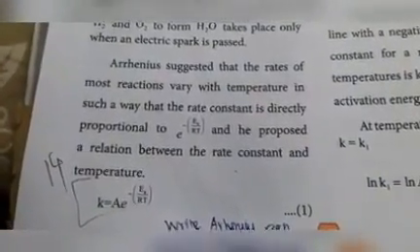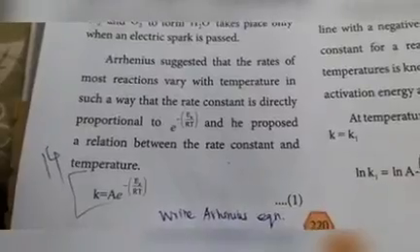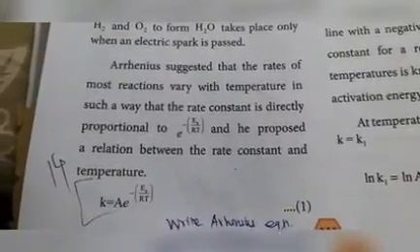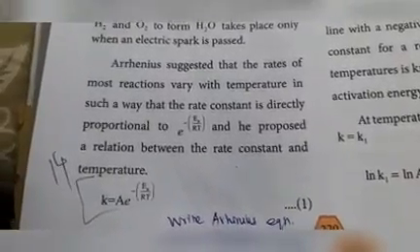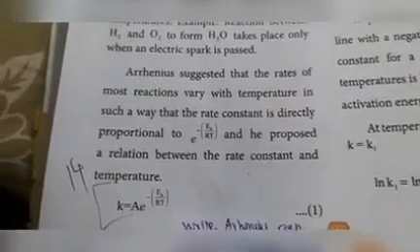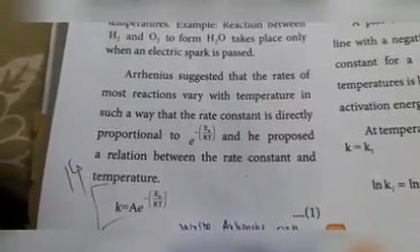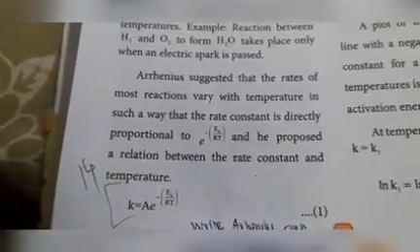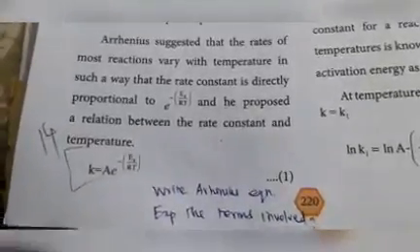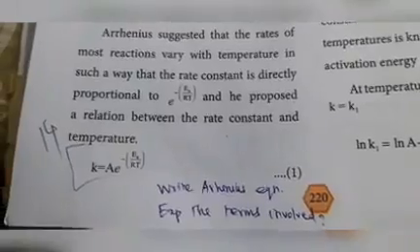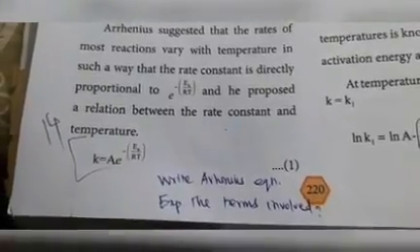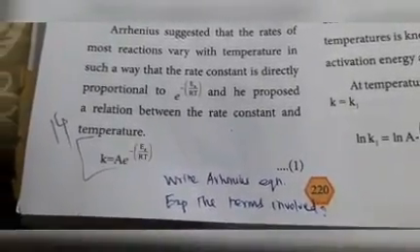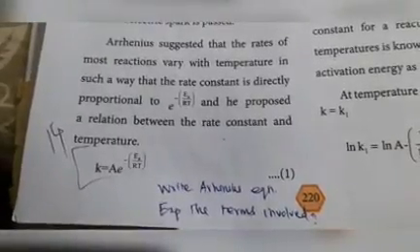So K means rate constant, A means Arrhenius frequency factor, EA means activation energy, R means gas constant, T means temperature. So this is the answer for this question. Write the Arrhenius equation, explain the terms involved. Very important question and very simple question also.